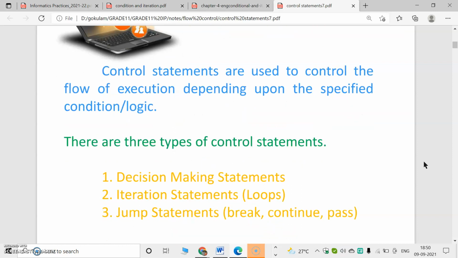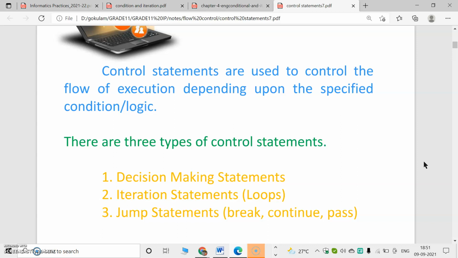As the name implies, control statements are used to control the flow of execution. Flow of execution means which statement will work next. Usually it will be from top to bottom, but while we are using control statements, there will be some condition. Based on this condition or logic, flow of execution is determined. There are three types of control statements. They are decision-making statements, iteration statements, and jump statements.